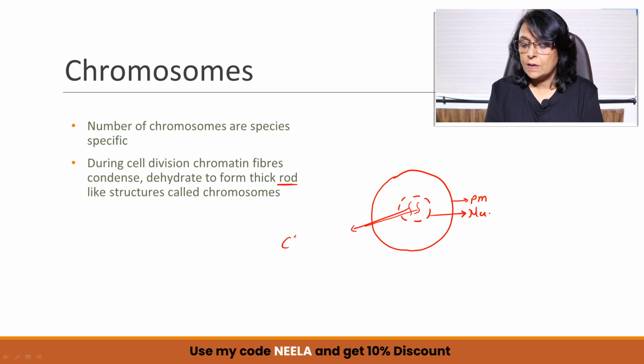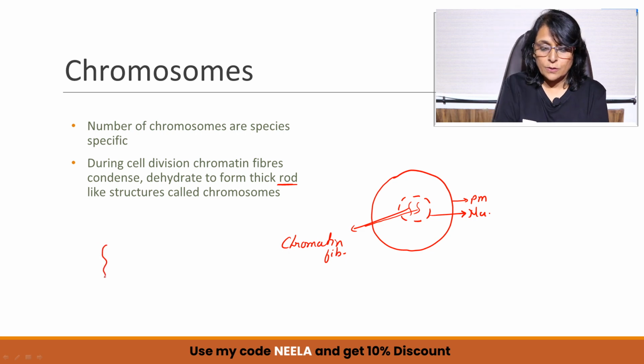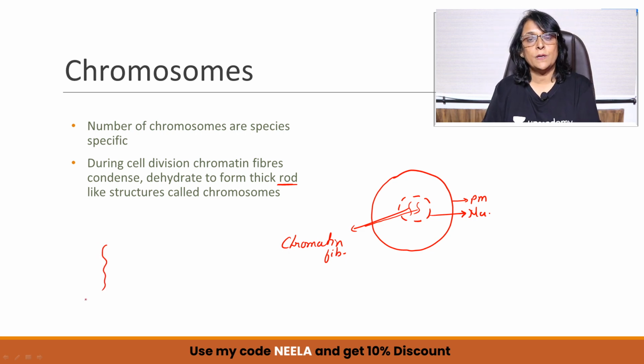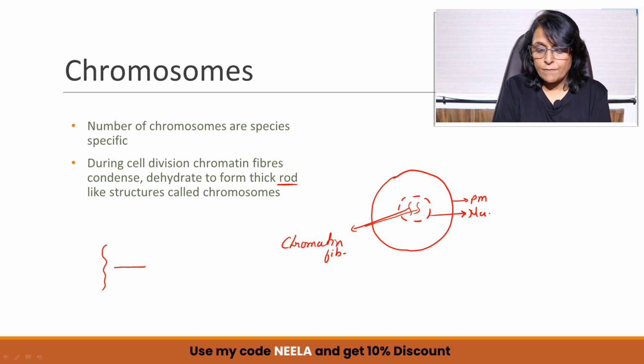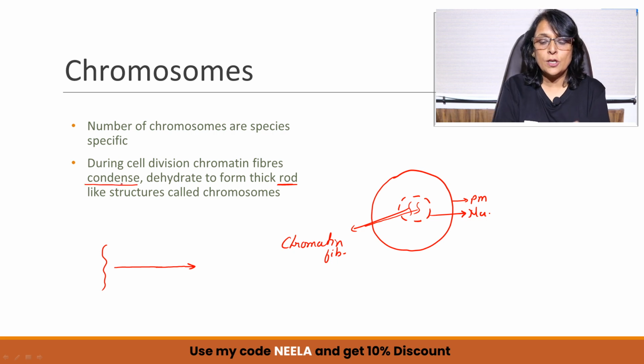These are chromatin fibers. Now, what is chromatin fiber and how is chromosome different from it? So, let me draw this thread here. This is the chromatin fiber. Now, in this chromatin fiber, there are going to be some changes. What are the changes? There will be condensation and dehydration.